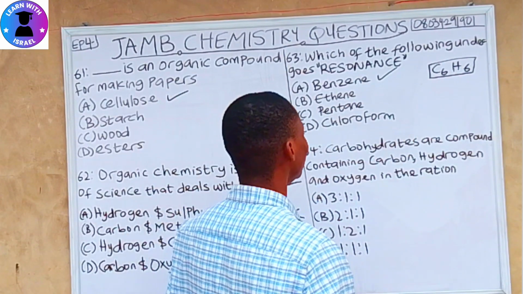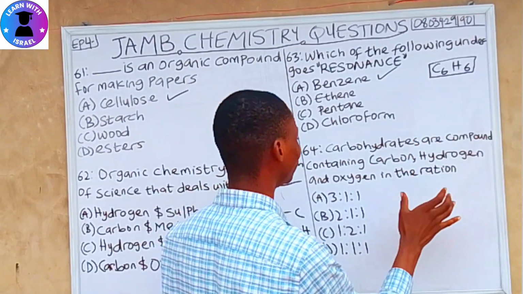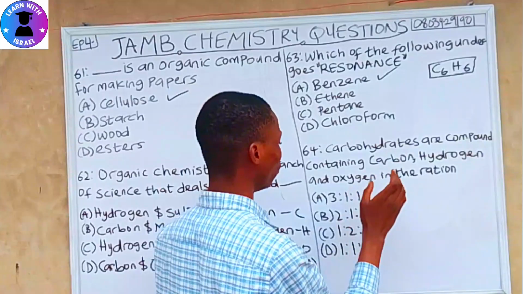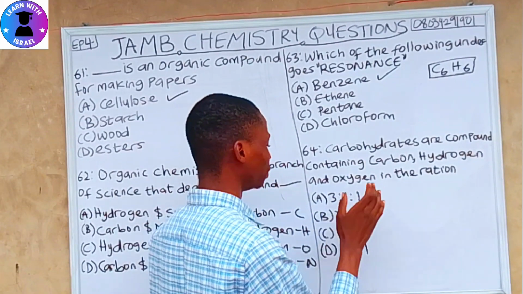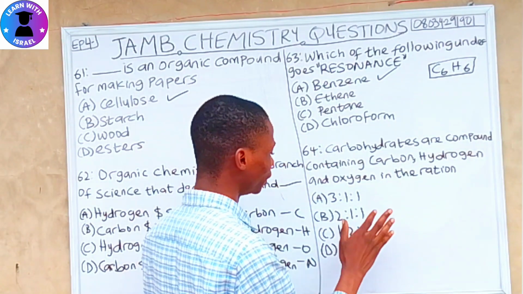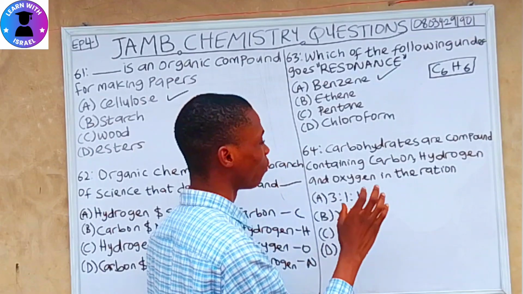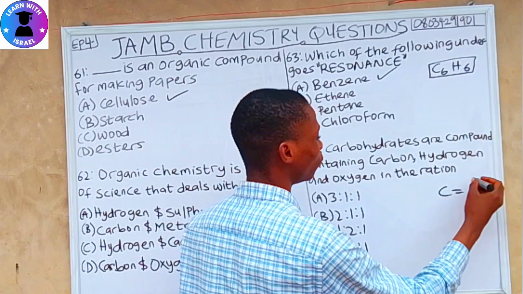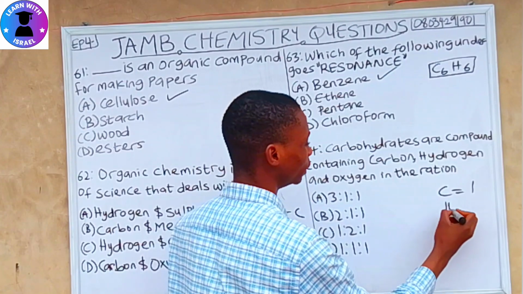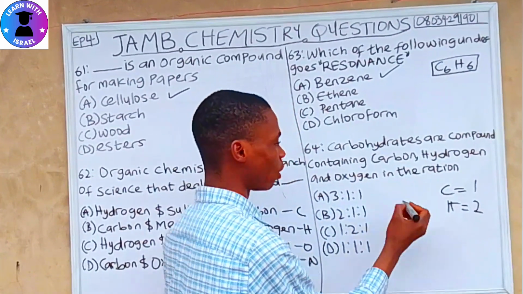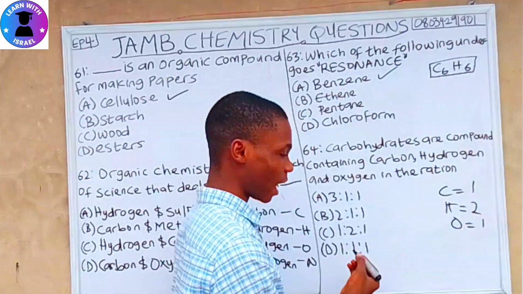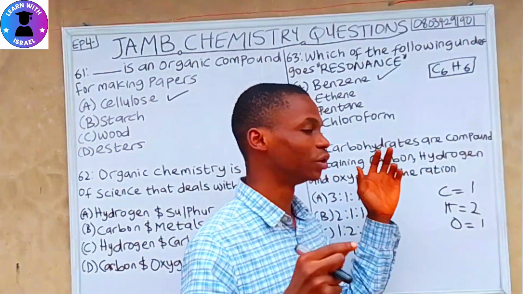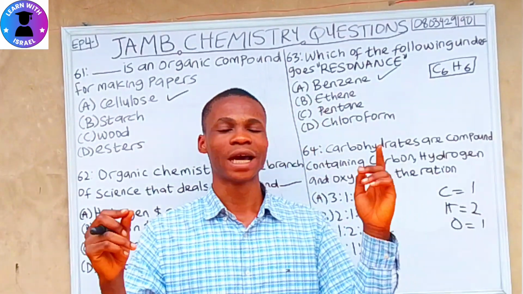Carbohydrates are compounds containing carbon, hydrogen, and oxygen in the ratio A. 3:1:1, B. 2:1:1, C. 1:2:1, D. 1:1:1. So for carbon it is 1, for hydrogen it is 2, and for oxygen it is 1. So if we check our options, we can find it in option C, 1:2:1 for carbon, hydrogen, and oxygen.